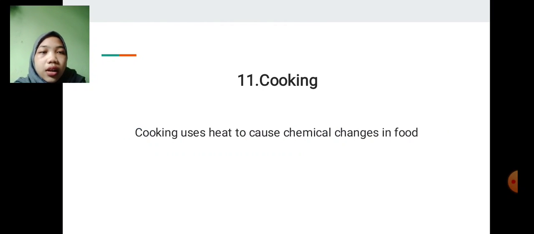And number 11, cooking. Cooking uses heat to cause chemical change in food. The taste of food is also one of the things caused by chemical reactions.